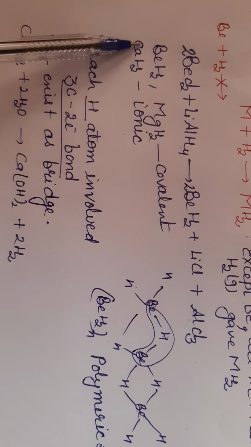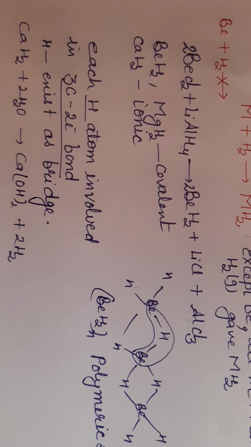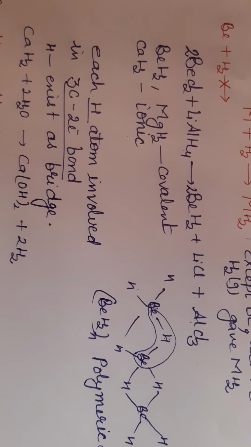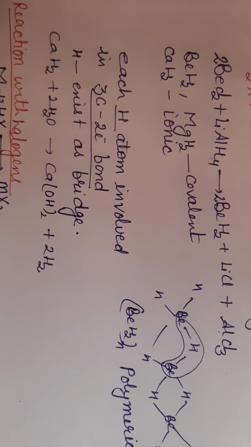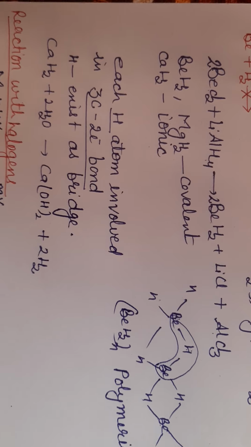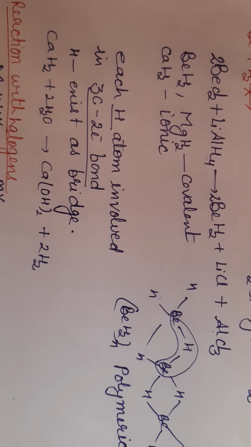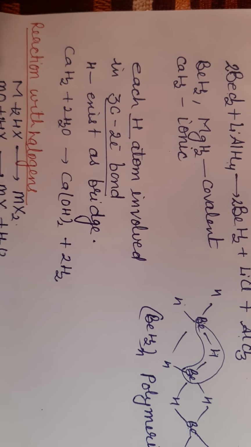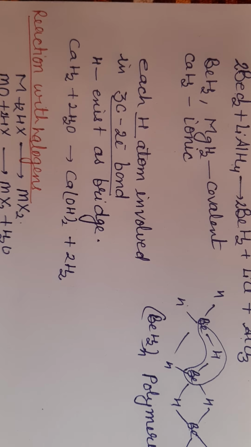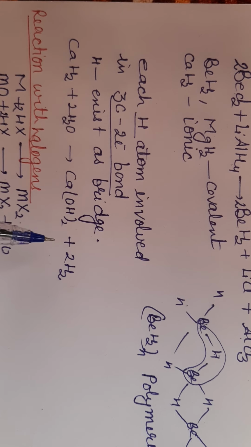Calcium hydride, when dissolved in water, forms calcium hydroxide and hydrogen gas is released. This is used in the preparation of hydrogen gas. The metal hydrides, when they react with water, give metal hydroxide and a large amount of hydrogen gas is released. I hope these reactions are very clear to all of you.